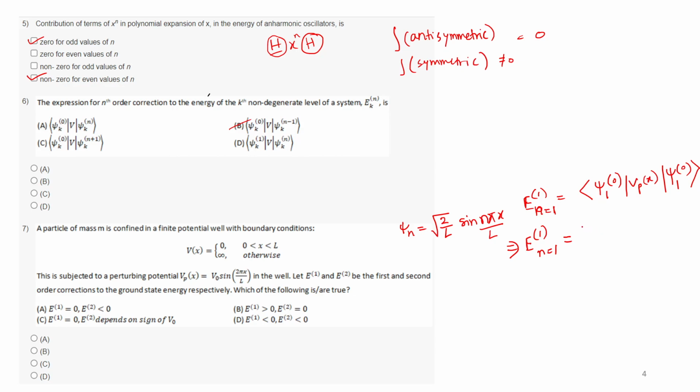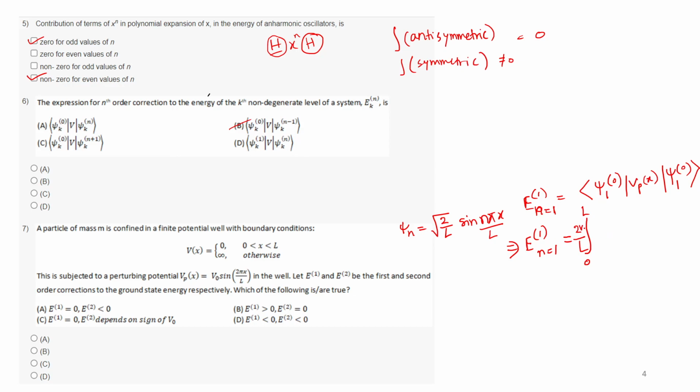So let me open it: integral from 0 to L. Root over 2 by L is there, so 2 by L will come out. Then V of x is also V naught, something.